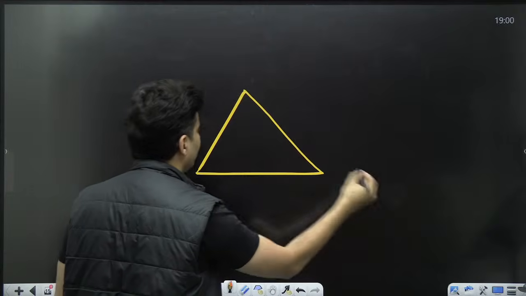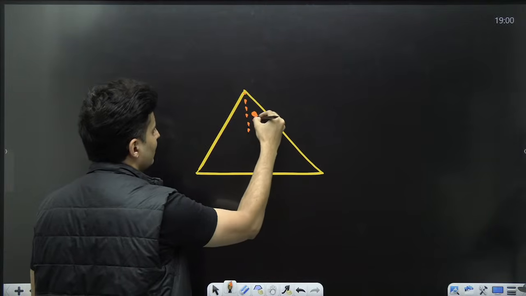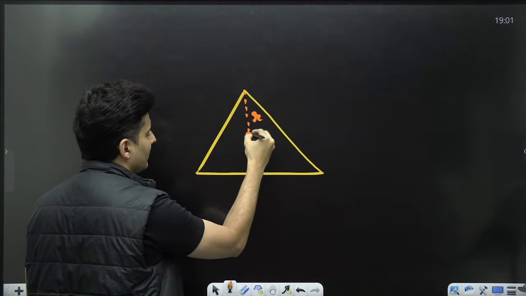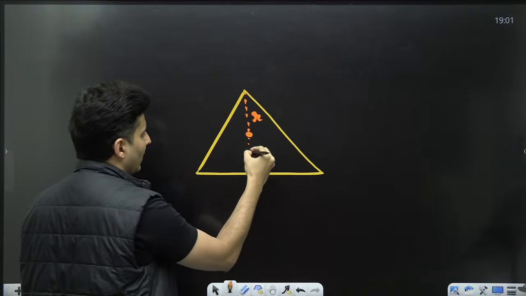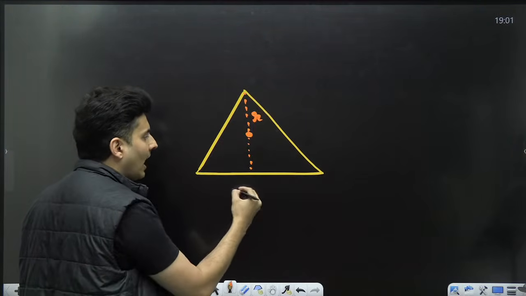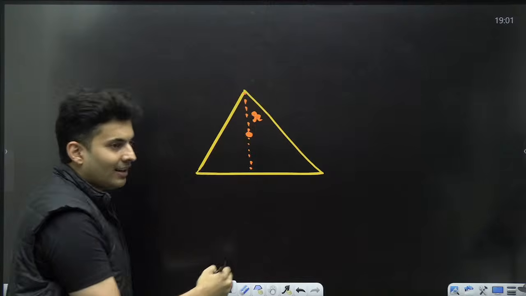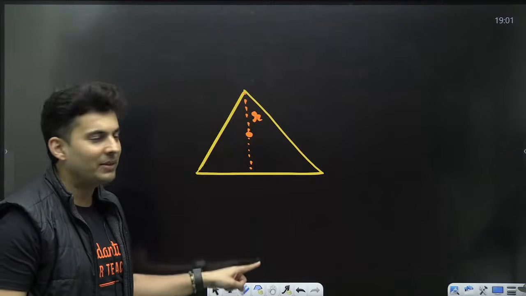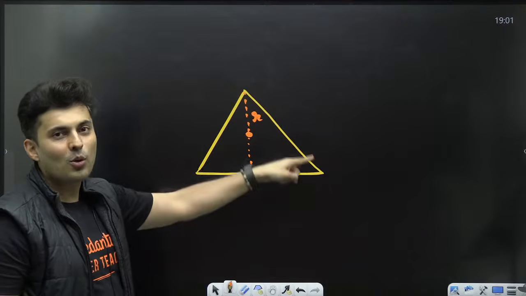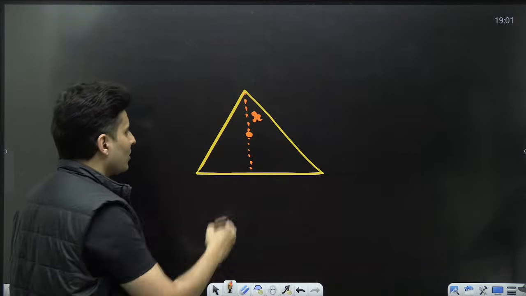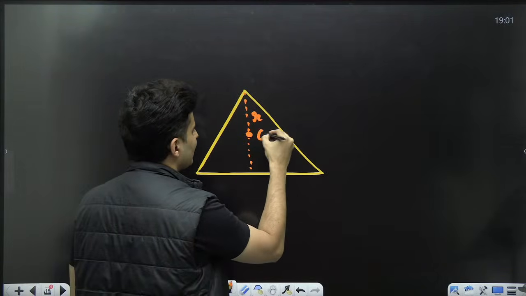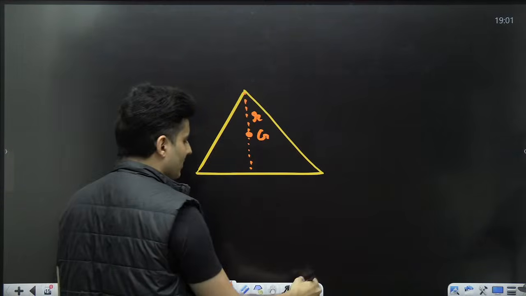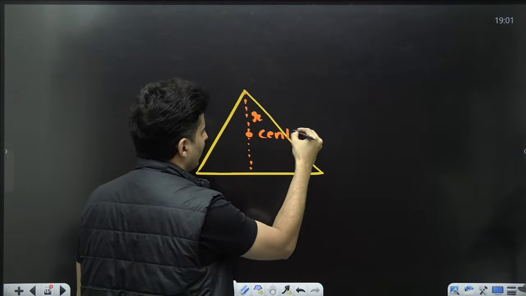This is the radius which you have to find, and this is the center point. If you extend it further, it will become the altitude, the perpendicular bisector, and also the median, because this is an equilateral triangle. So this also becomes the centroid.